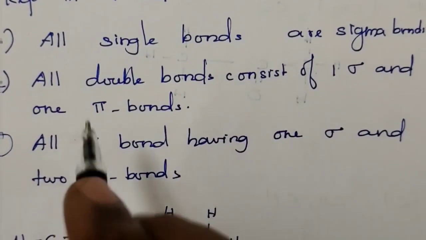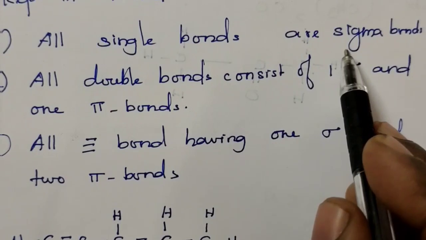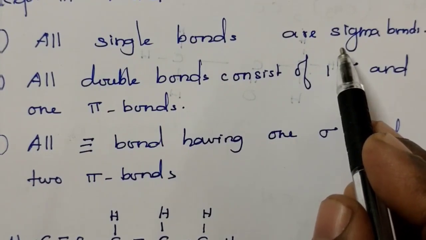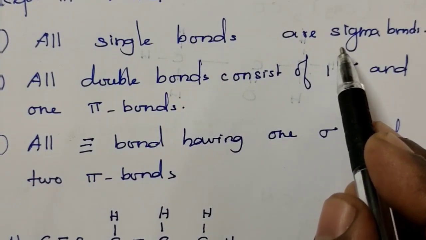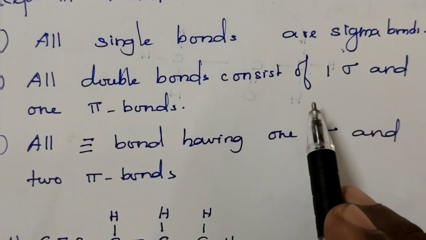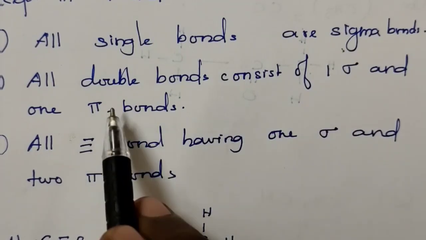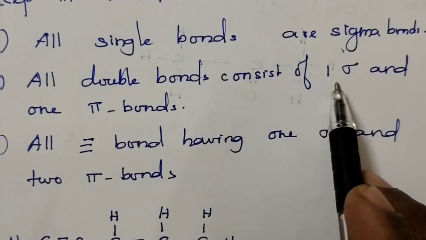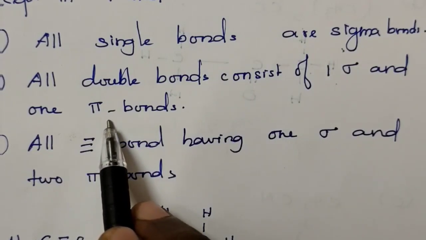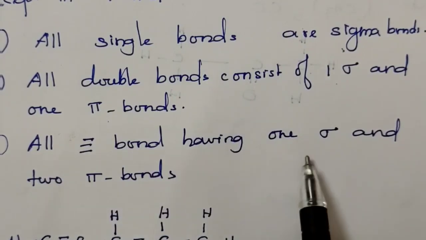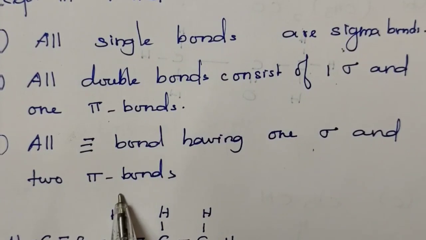One, all the single bonds are sigma bonds. Each double bond consists of one sigma bond and one pi bond. All triple bonds have one sigma bond and two pi bonds.